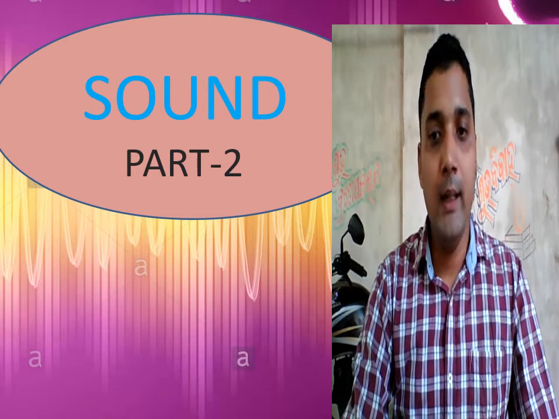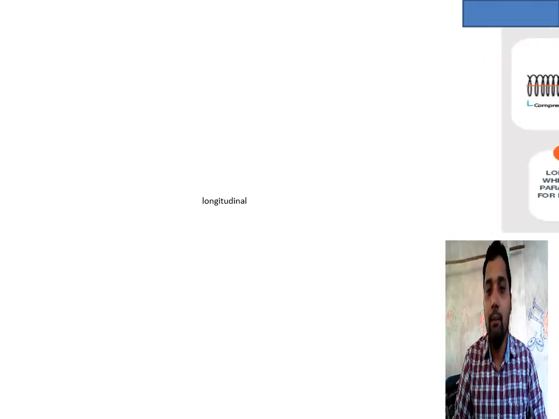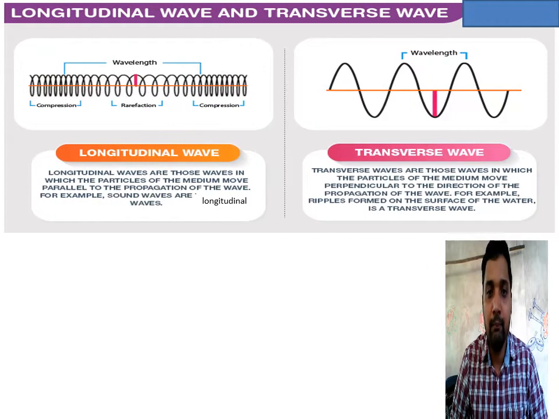Here we'll get more aspects of sound. In our first part, we got two types of wave. Sound is produced in a medium in the form of waves, which are of two types: longitudinal wave and transverse wave. Longitudinal wave has compression and rarefaction, and propagates in the direction of propagation of sound. Transverse wave moves up and down in the form of crest and trough, and its direction of propagation is perpendicular to the direction of propagation of sound.